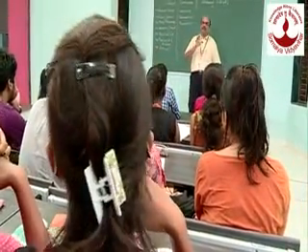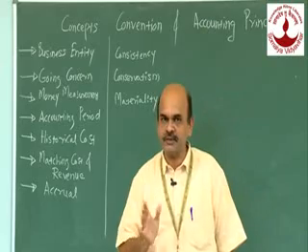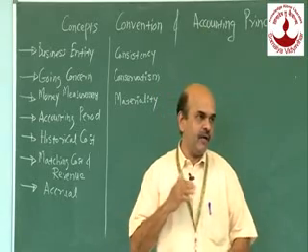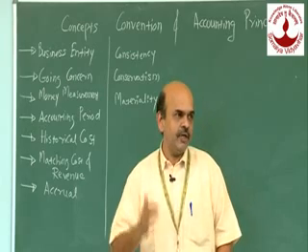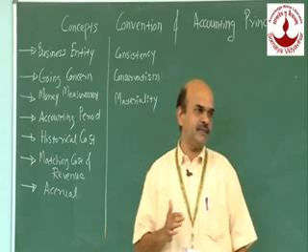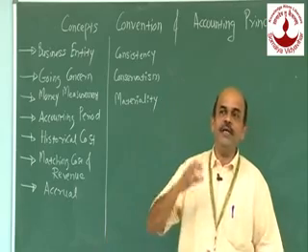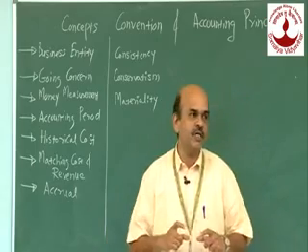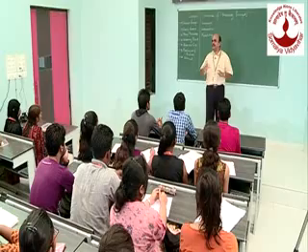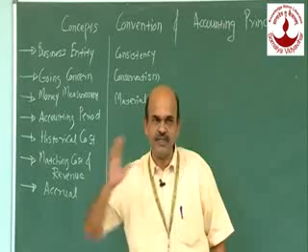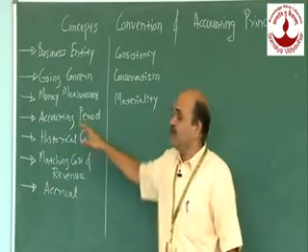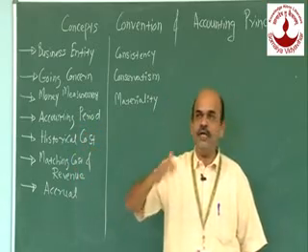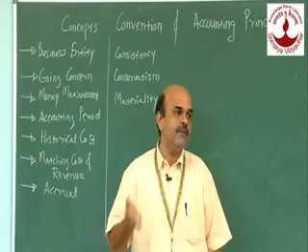And usually the accounting period is a period of 12 months. That doesn't mean one cannot have a shorter accounting period. You can always have a shorter accounting period, there is no problem. But usually the accounting period is 12 months. And in that 12 months, we maintain the different sets of books and we arrive at the trial balance and, last but not the least, the balance sheet. So there is a cutoff that is known as the accounting period. After that cutoff, we go into the next year or the next accounting period.